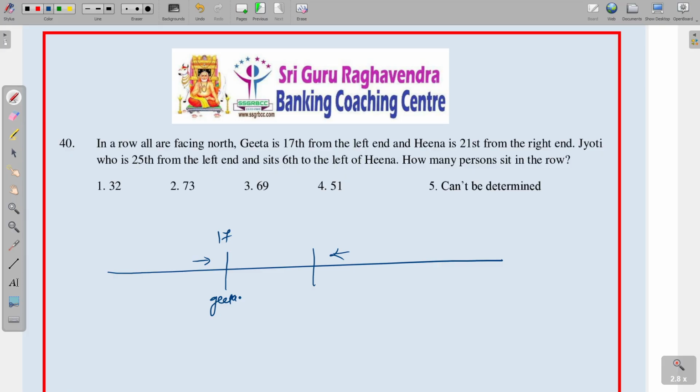And Jyoti, who is 25th from left end, sits 6th to the left of Hina. So from Hina, 6th. Between these two there are 5 persons, and the 6th person is Jyoti, compared with Hina.